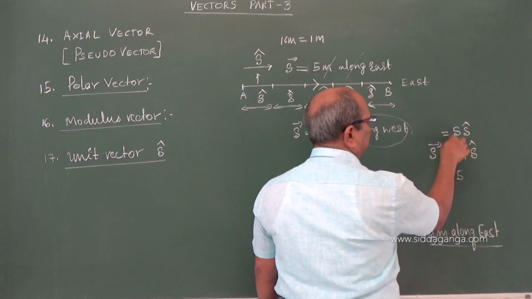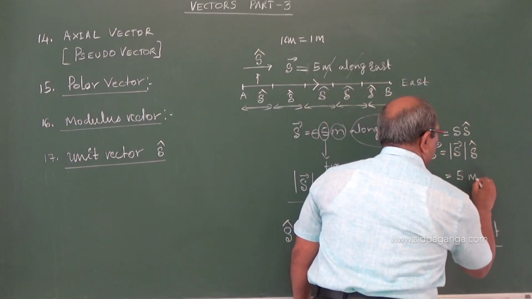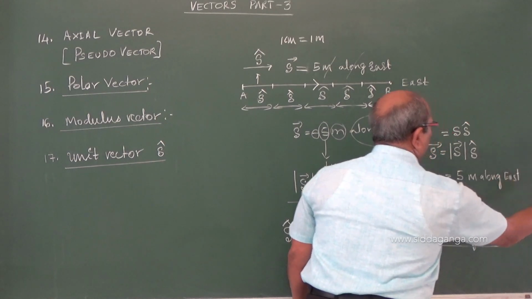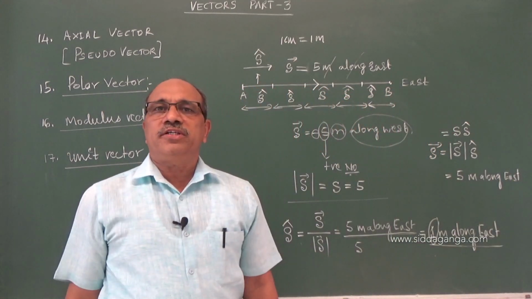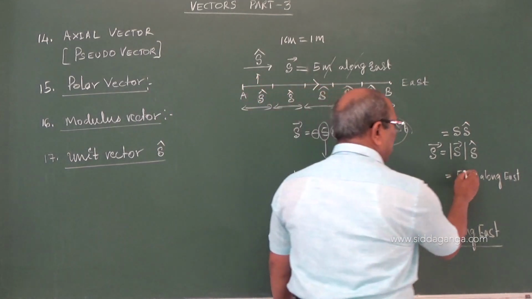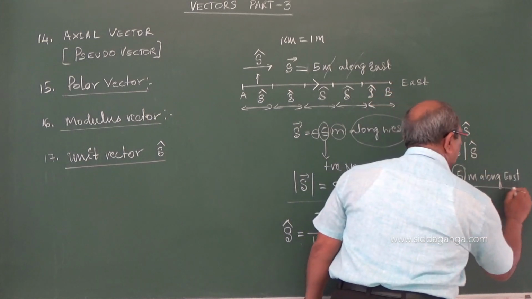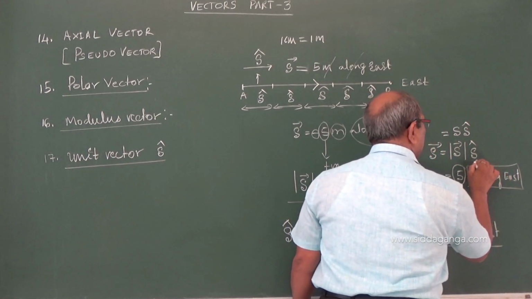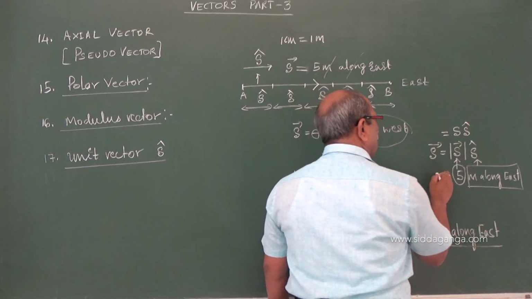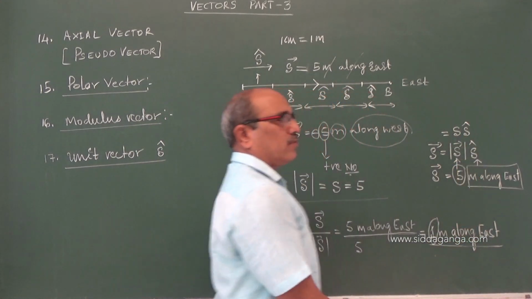Either way you can represent 5 meter along east. That means now you have the magnitude and you have the direction. Direction is given by this, magnitude is given by this, and totally that is the vector.